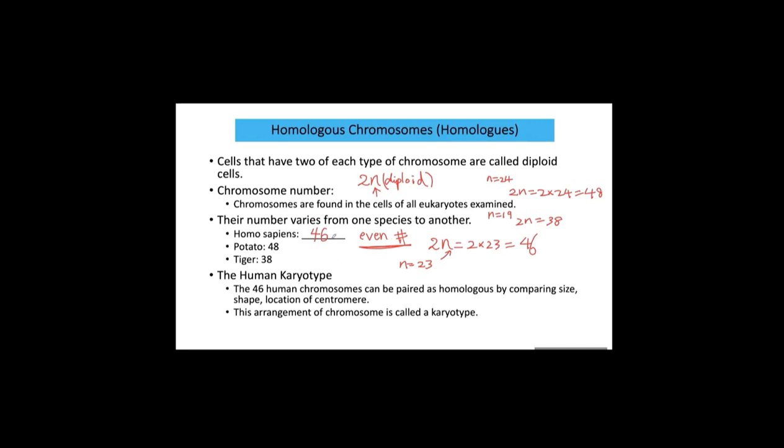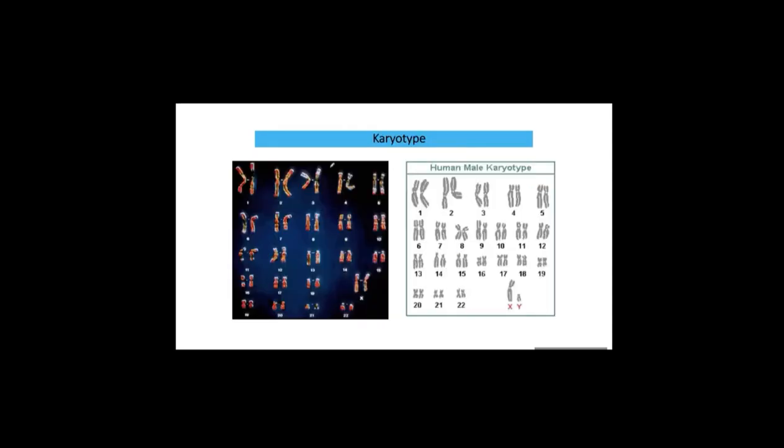Human has 46 chromosomes. These 46 chromosomes can also be paired as homologous by comparing size, shape, and location of a centromere. This arrangement of chromosomes is called a karyotype. This is the karyotype of 46 human chromosomes. Okay. So both are homologous chromosomes. This is a homologous chromosome, this is a homologous chromosome. Two chromosomes are identical, and then scientists put them side by side and put the number.